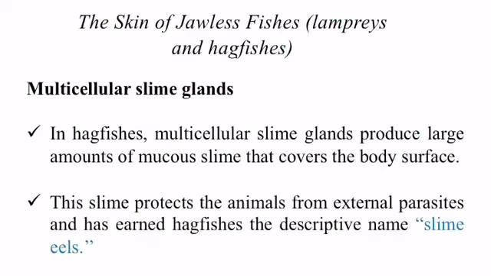In hagfishes, multicellular slime glands produce a large amount of mucus slime that covers the body surface. This slime protects the animal from external parasites and has earned hagfishes the descriptive name slime eels.